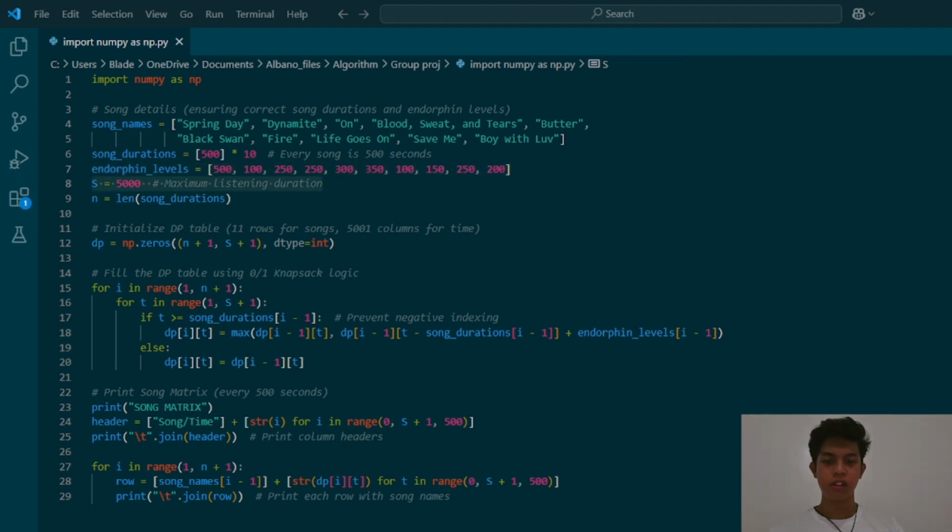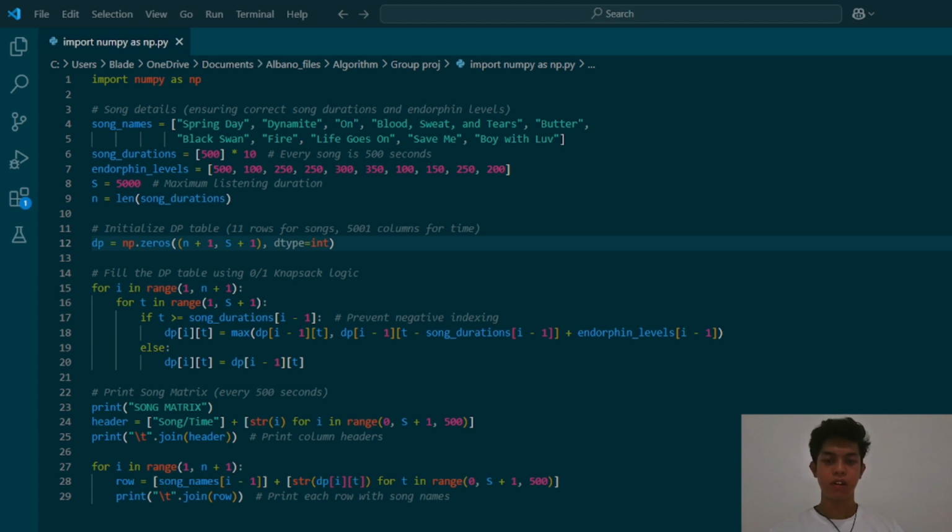And in this line, S equals 5,000, the maximum allowable listening duration. It means that the total available listening time is limited to only 5,000 seconds. And in this line, n equals the length of song durations. The variable n stores the number of songs in our list. Now we have created a 2D matrix, the dynamic programming table, filled with zeros, where rows represent songs and columns represent different time constraints.